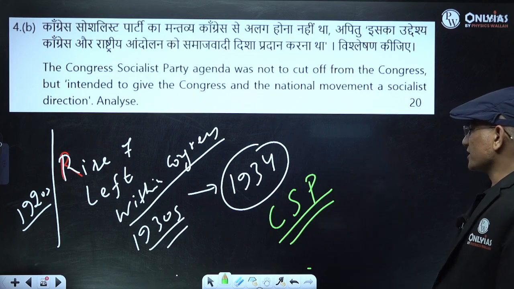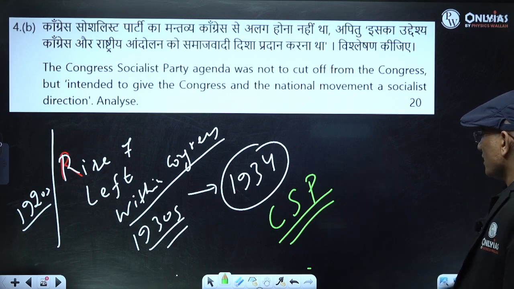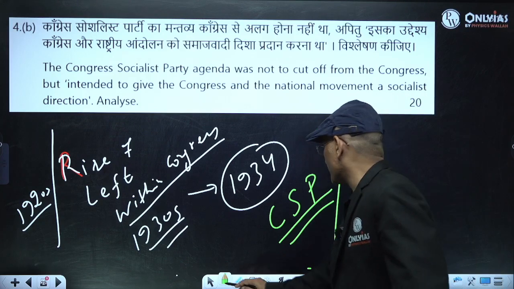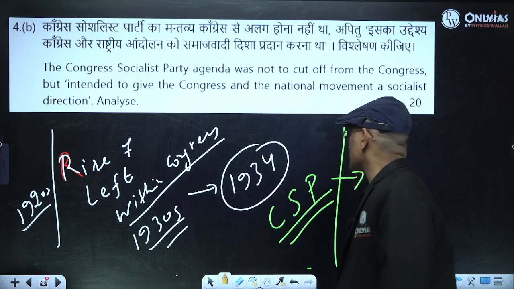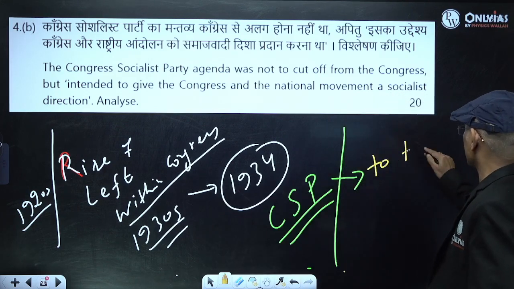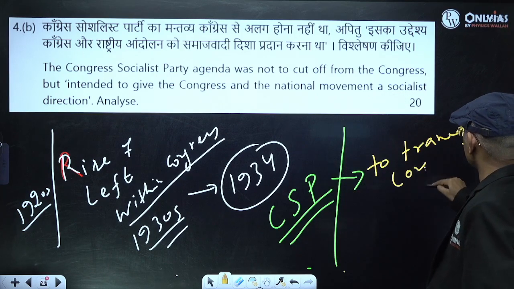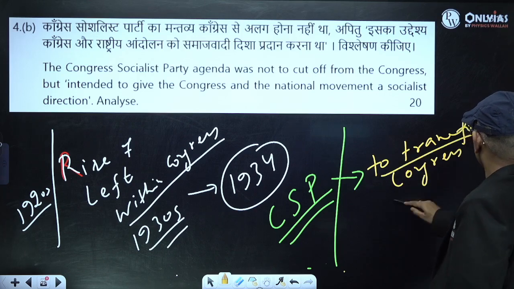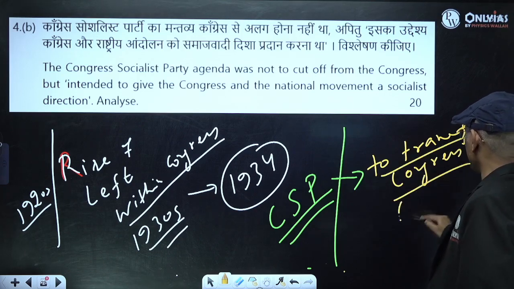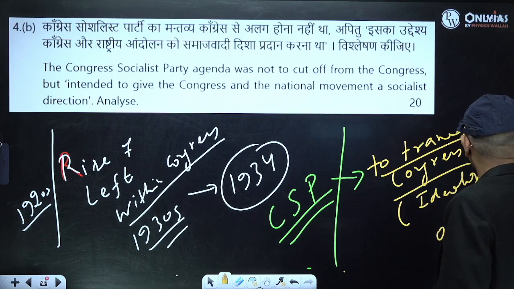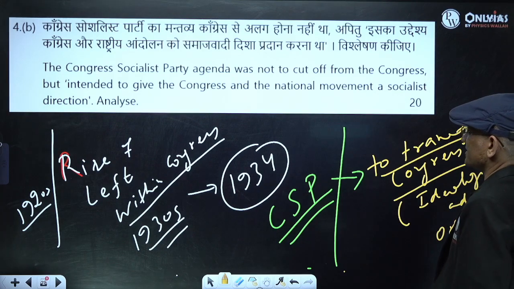So Congress Socialist Party was formed, right? What was the object of this Congress Socialist Party? The object of this Congress Socialist Party was to transform Congress, मतलब, ideologically and organizationally.